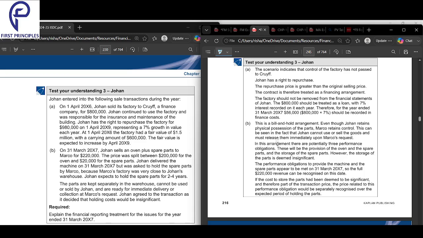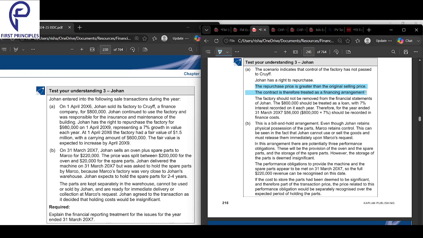So first of all, see, the initial cost: he sold it first for 800,000, but he can buy it back for 980. So he's selling at a price lower than the repurchase price. The repurchase price is greater than the selling price, so treat it as a financing arrangement. Right off the bat, this should occur to you first. Since the repurchase price is greater than the original, this should be a financing arrangement.